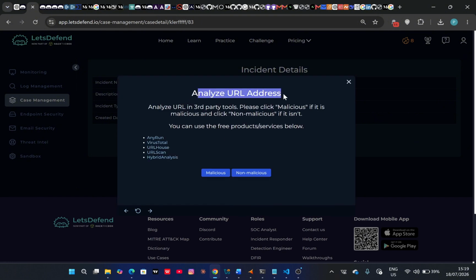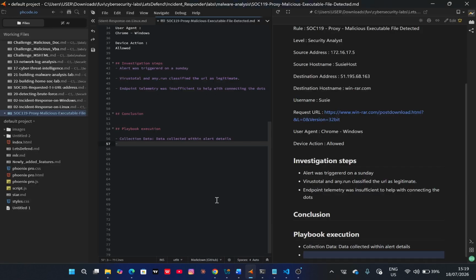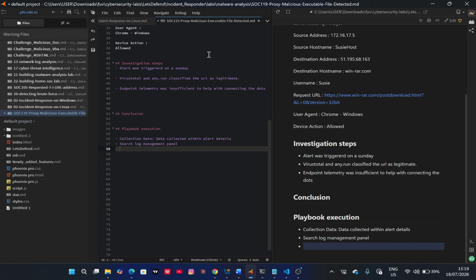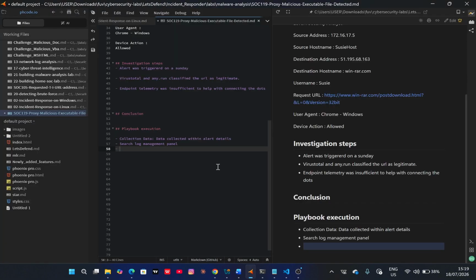Then, analyze the URL address. So let me just put this: search log management panel. Then analyze URL address. So let me go here.